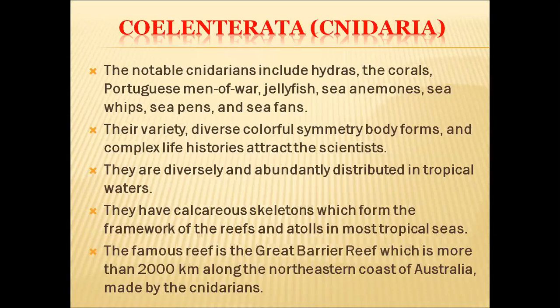So we know that in most tropical seas, coral reefs are there, and all these coral reefs are formed with the calcareous skeletons of these coelenterates. And the famous reef is the Great Barrier Reef. This Great Barrier Reef is lying along the northeastern coast of Australia. And the length of this Great Barrier Reef is around 2,000 kilometers. And it is made up of the calcareous skeletons of Nidarians or coelenterates only.